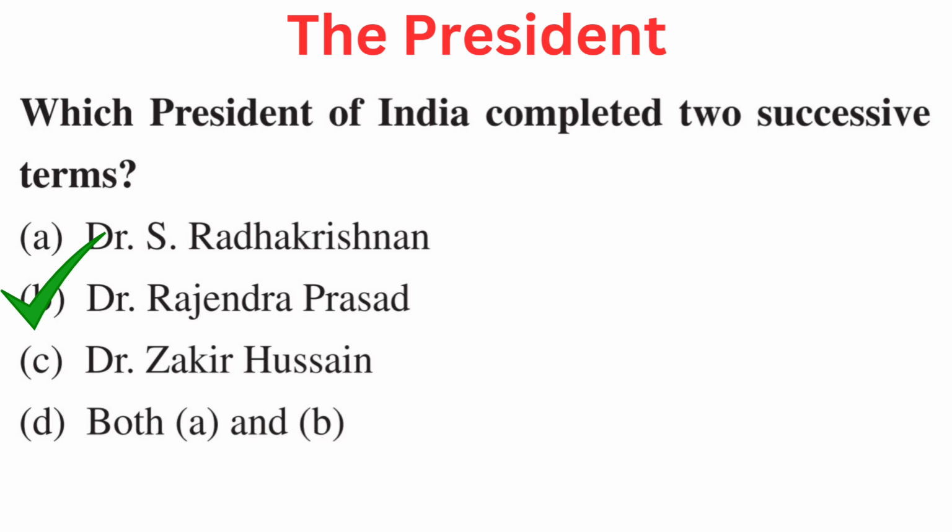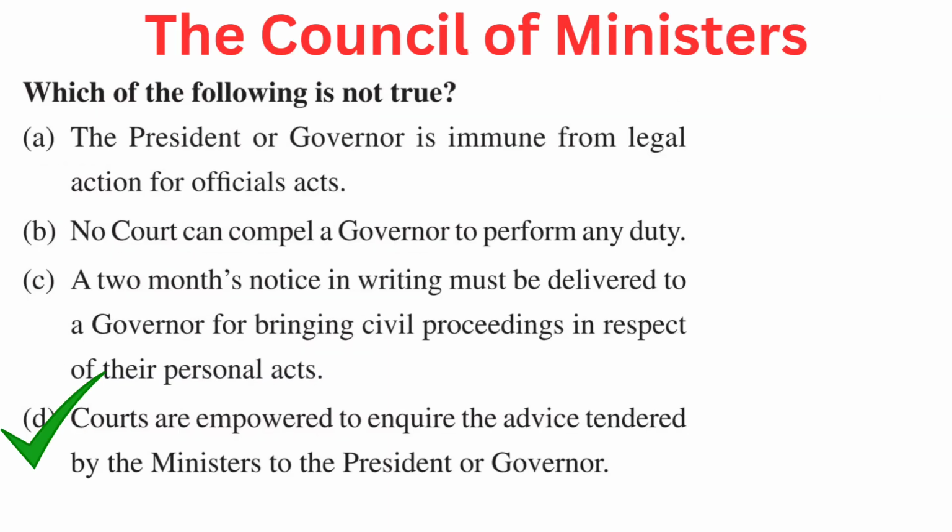Your question is, which President of India completed two successive terms? Your options are A. Dr. S. Radhakrishnan, B. Dr. Rajendra Prasad, C. Dr. Zakir Hussain, or D. Both A and B. Right answer is B. Dr. Rajendra Prasad.